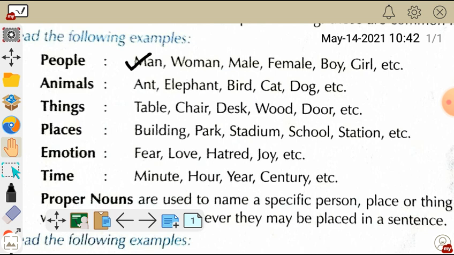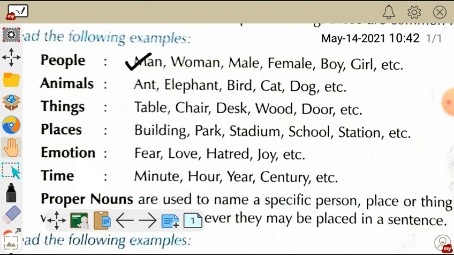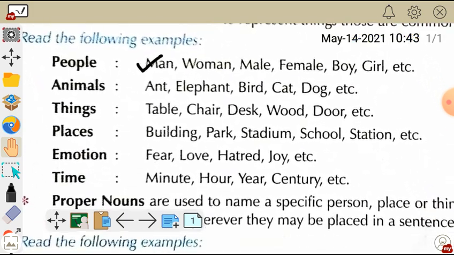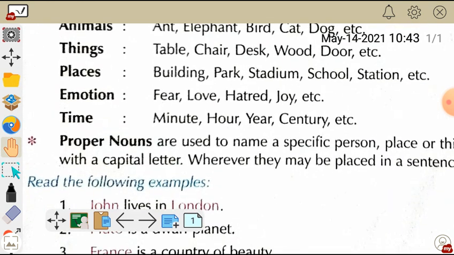When we talk about building, there are millions of buildings in this world, so specifically it is not pointed out. Now I believe that you are clear with the concept of common noun. So now let's go to the next type, that is proper noun.